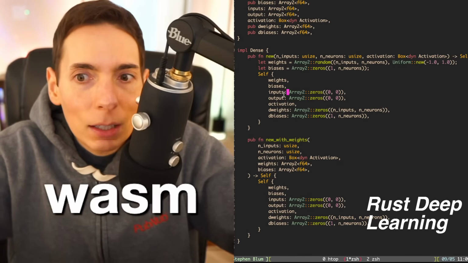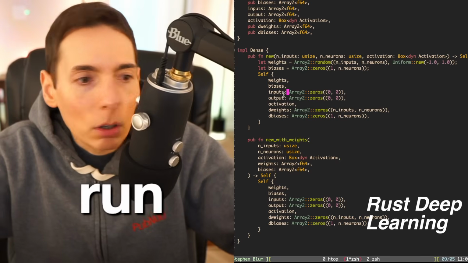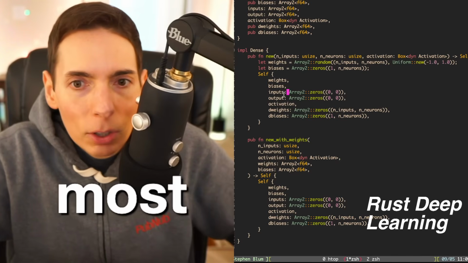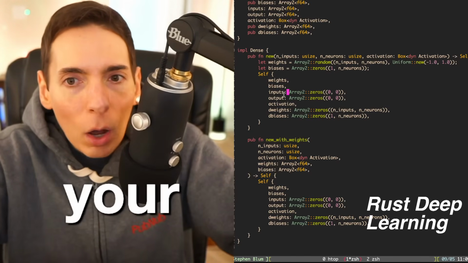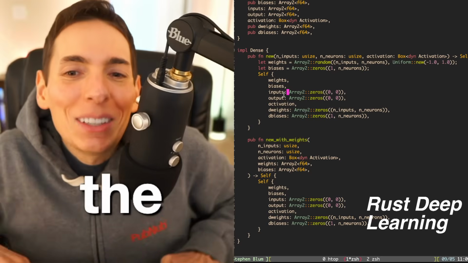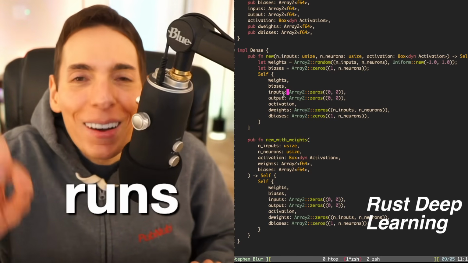WASM is a nice universal container that can run on most CPUs. So I think WASM will work. You just target your Rust to compile to WASM, and you can build an AI system that runs in WASM on the blockchain.